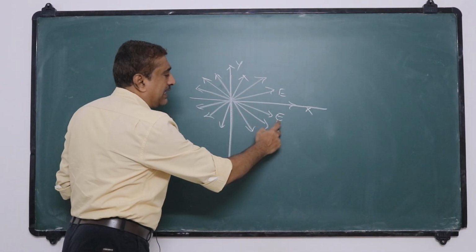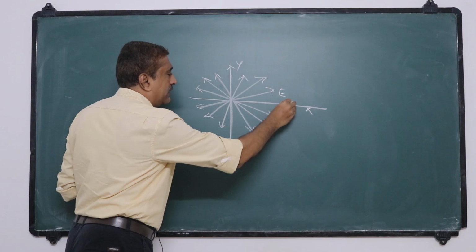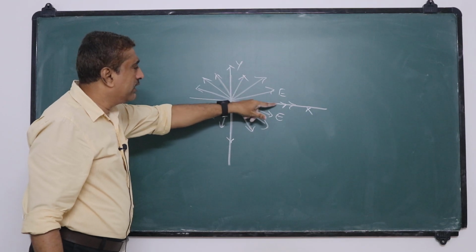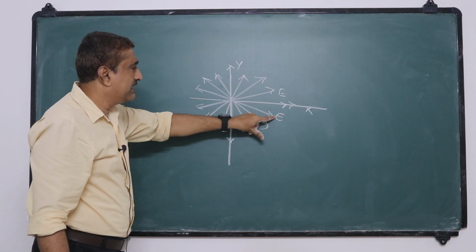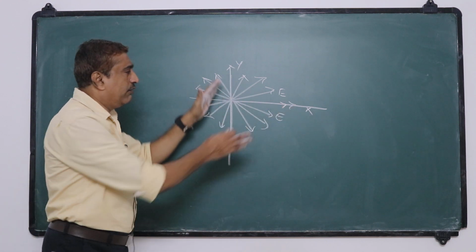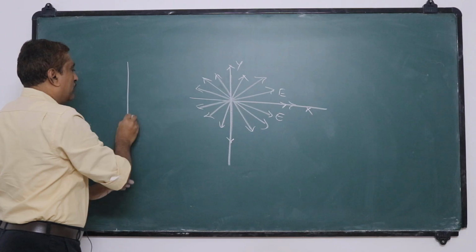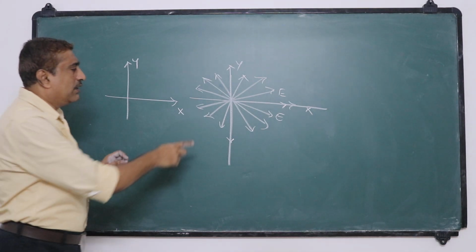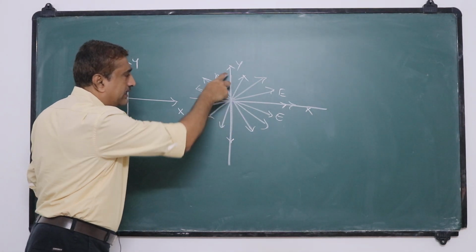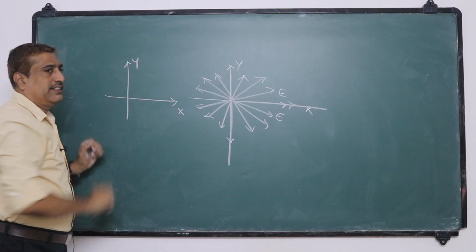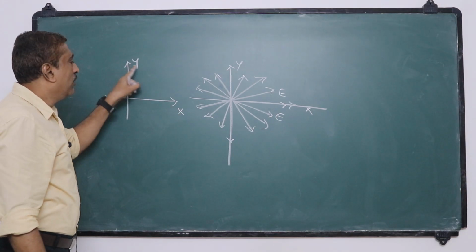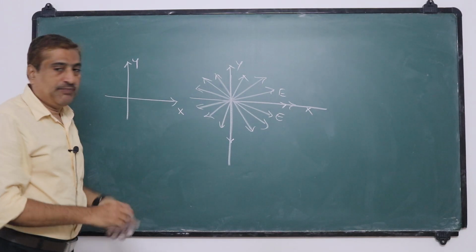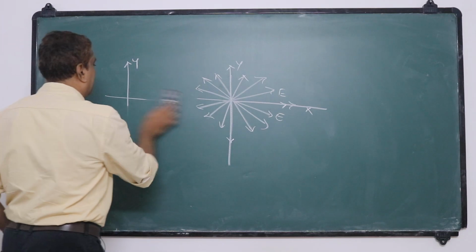Now we can resolve this electric field into components along the x-axis and along the y-axis. If we resolve all these electric field vectors in different directions into the x and y axes only, we get two possible directions. That's why we represent the light this way.